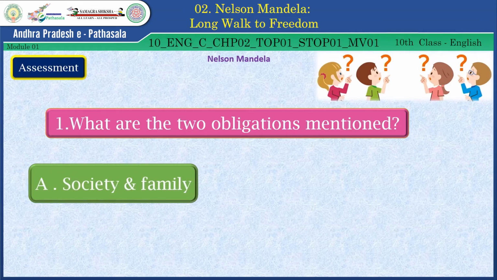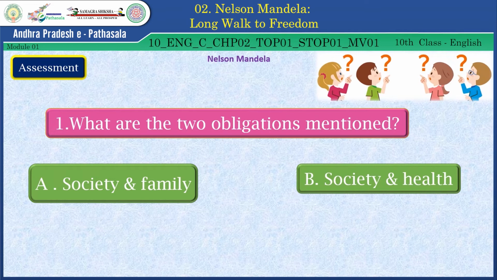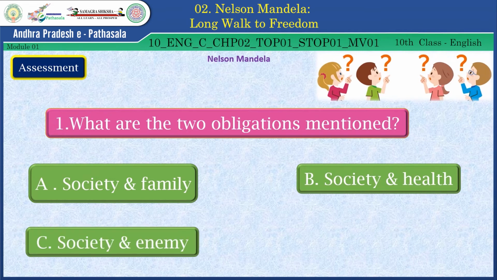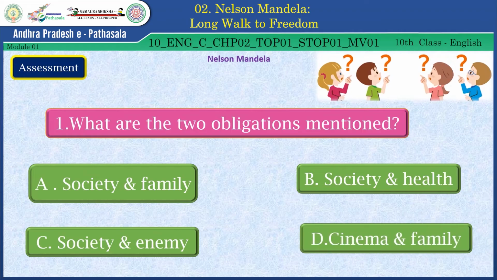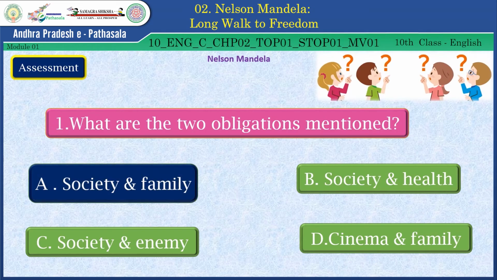A. Society and family. B. Society and health. C. Society and enemy. D. Cinema and family. Find the right answer from these four options, dear students. Yes, the right answer is society and family. Well done, dear students.